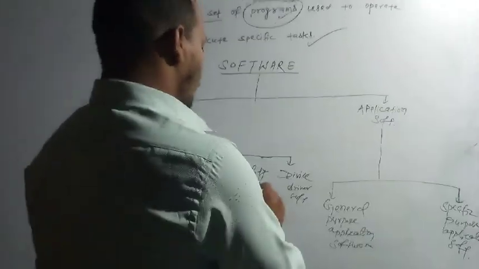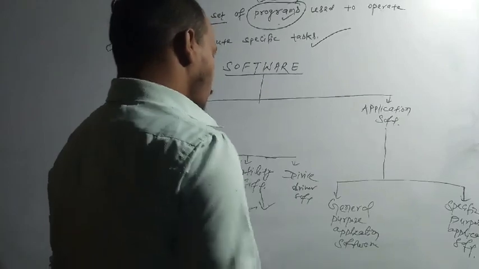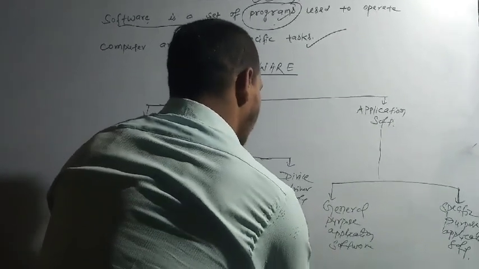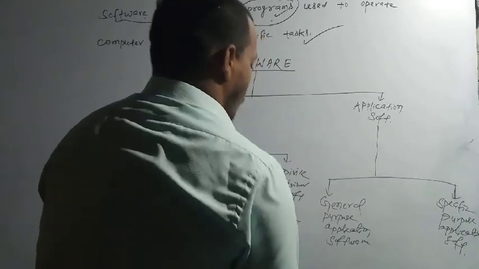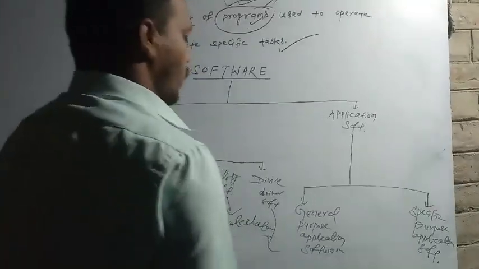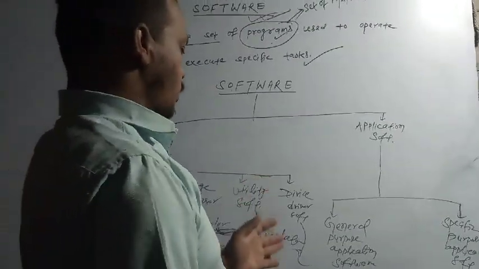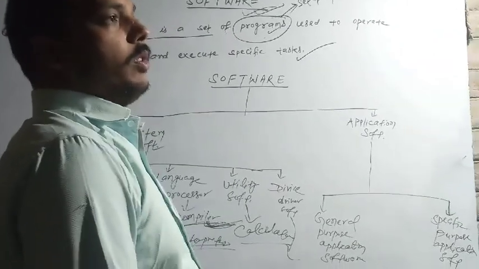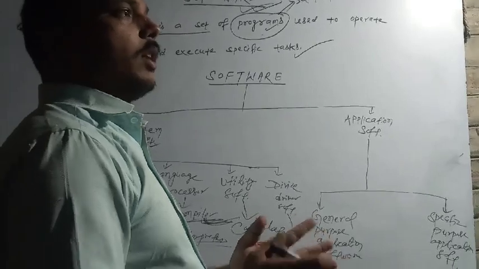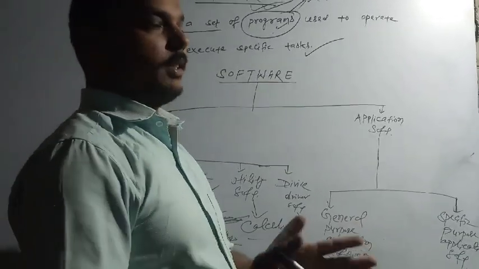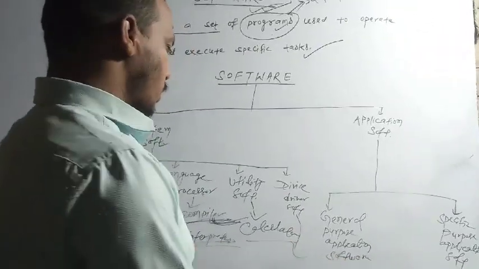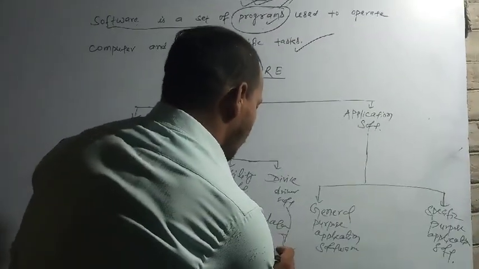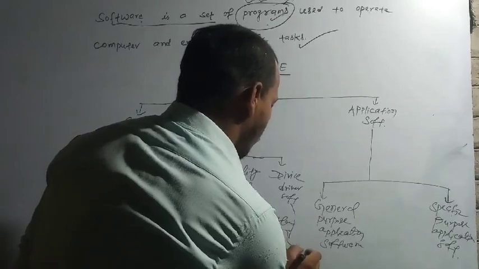Now, utility software, for example calculator. Device driver: device drivers are those software that are used to control the other hardware devices connected to the computer. Printers, printer driver.